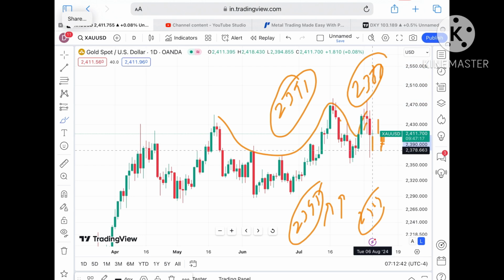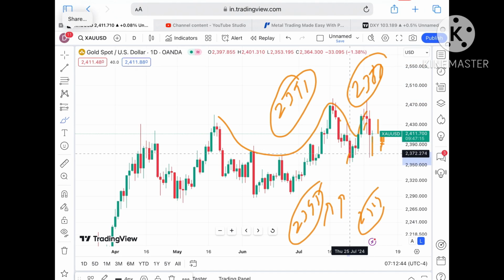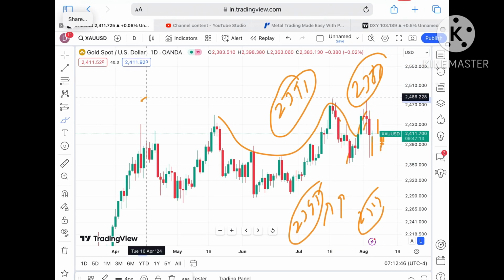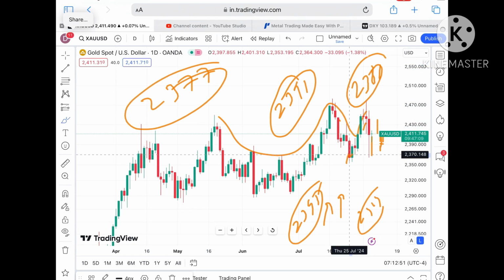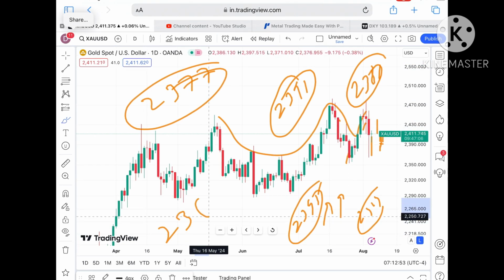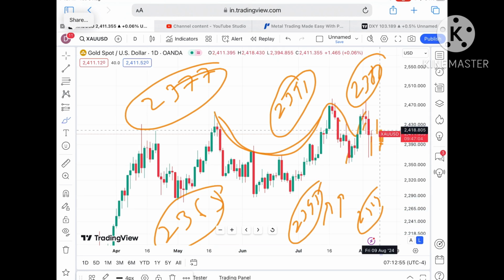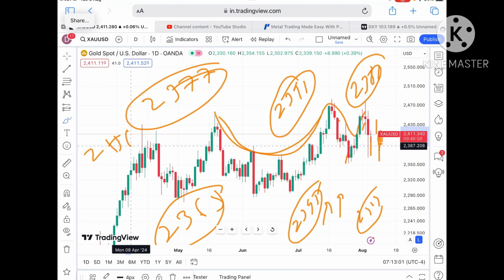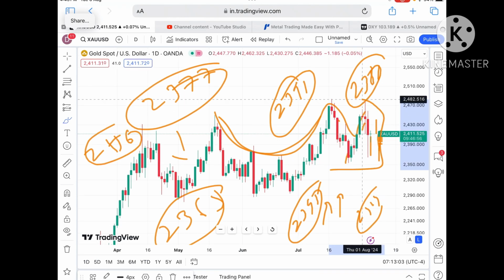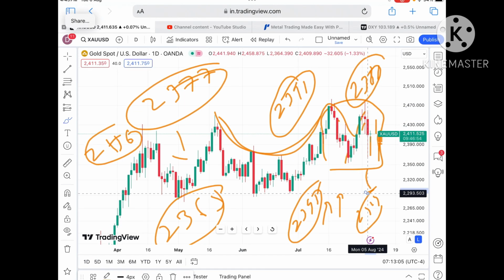Chances are very high that if the price starts falling below this particular level of around 2387, we can see a level of around 2377, and from there a further fall towards a level of 2365. This is what we see. If the price starts going below that particular level, you will see the price will go below a level of 2356, and then there will be a zone breakout, so we can see a further downfall.